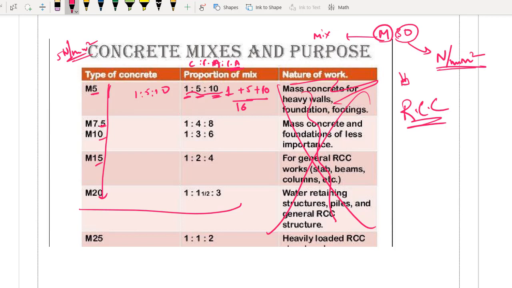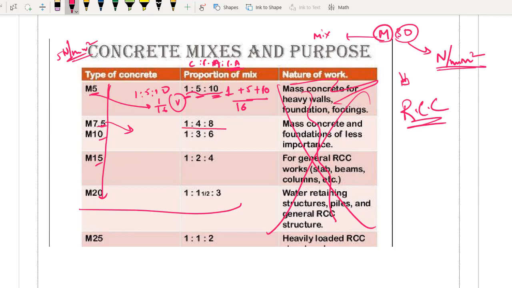So now tell me, what is the proportion of cement in M5 concrete, that is 1 by 16. Agreed or not? 1 by 16th part of volume is your cement. So now tell me, will the cement content in M7.5 should be greater than M5 or less than that? Obviously ज़्यादा रहना चाहिए क्योंकि स्ट्रेंथ ज़्यादा है यहाँ पे.